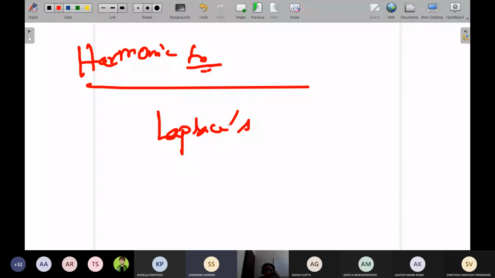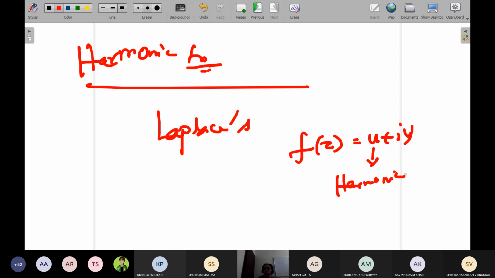Can you please repeat? Let f(z) = u + iv be an analytic function, then u is called harmonic conjugate of v and v is called harmonic conjugate of u.